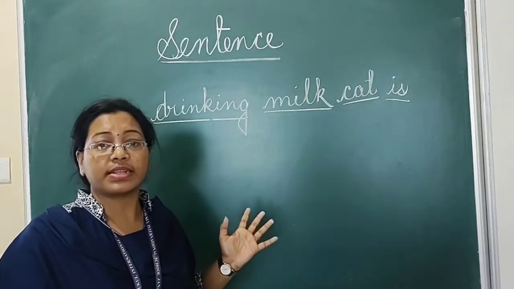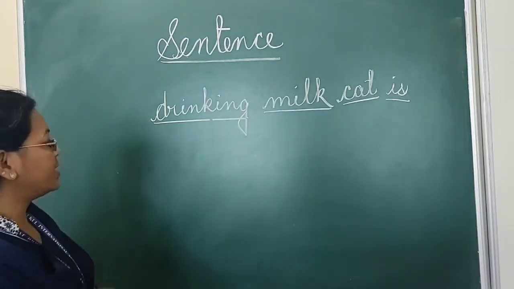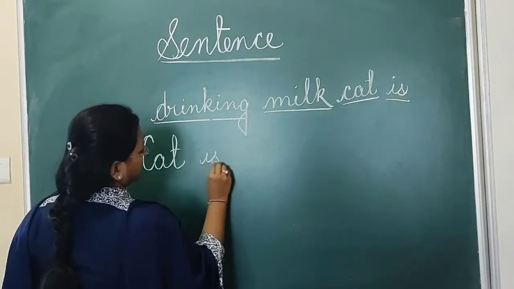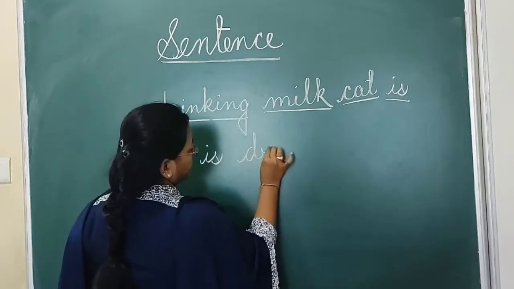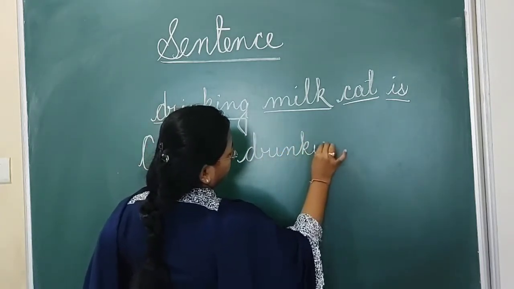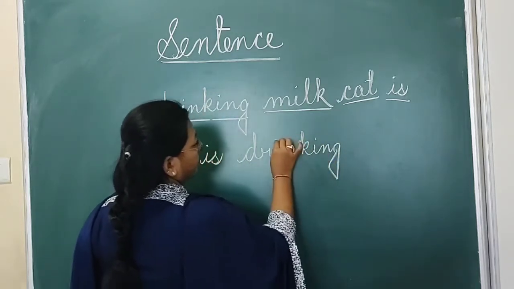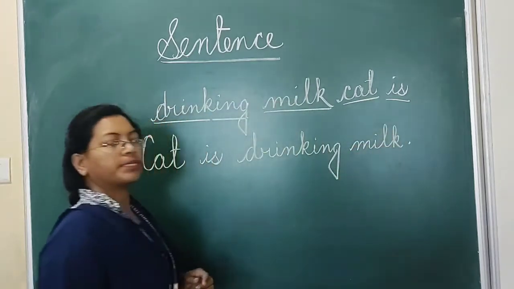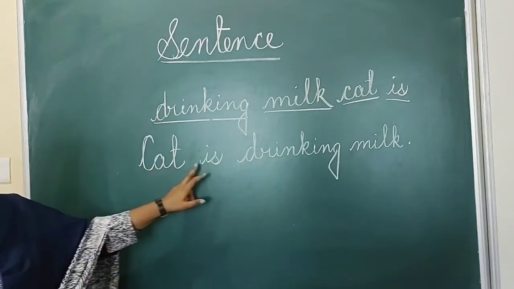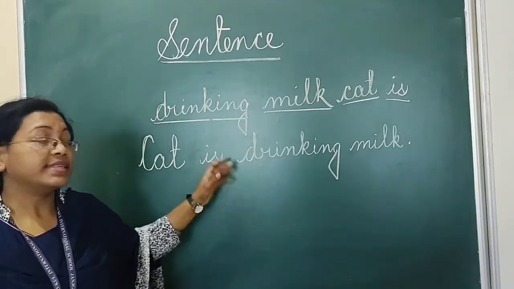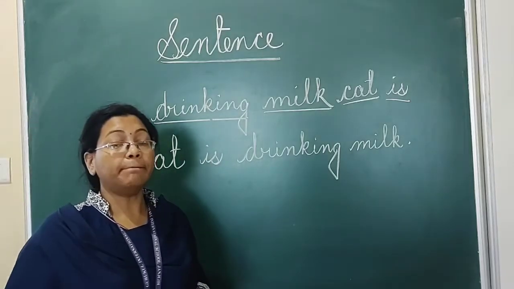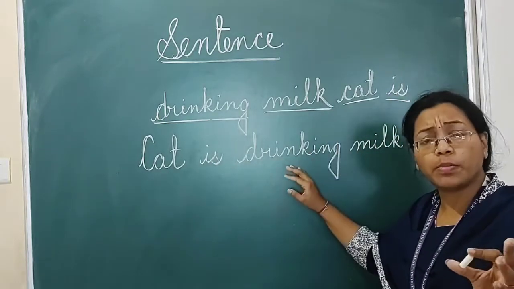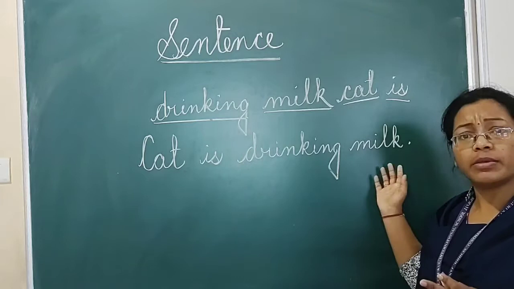What is the meaning of that? But if I write: cat is drinking milk. Now, "cat is drinking milk." This sentence has some meaning, and we can understand it properly: the cat is drinking milk.